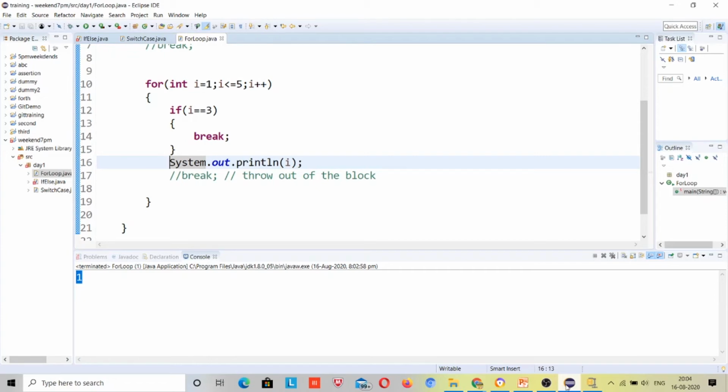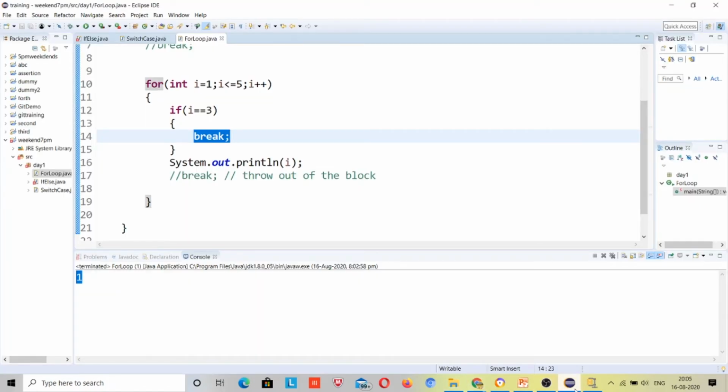If is not a loop, so you can't say current loop for it. The current loop is for only. It will print 1, it will print 2, and when the i value is 3, 3 is equal to 3, it will come inside the if block, and this if block has a break statement, so it will throw out of the loop. So 1 and 2 will be printed, right?